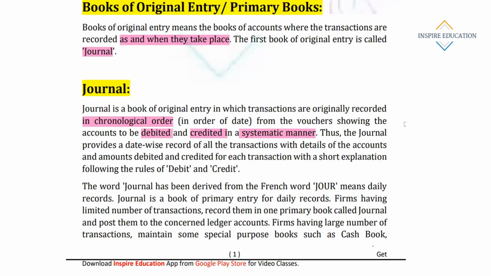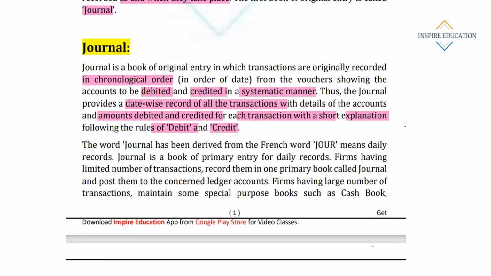Thus, the journal provides a date-wise record of all transactions, with details of accounts and amounts debited and credited for each transaction with a short explanation. A short explanation is also written in the journal following the rules of debit and credit. That small explanation is called narration.